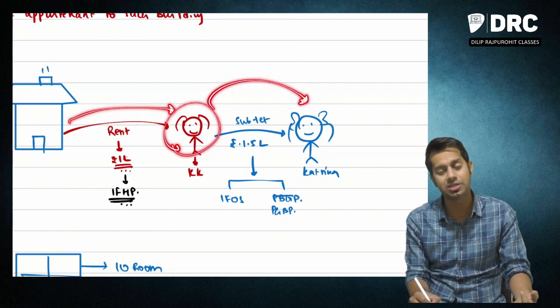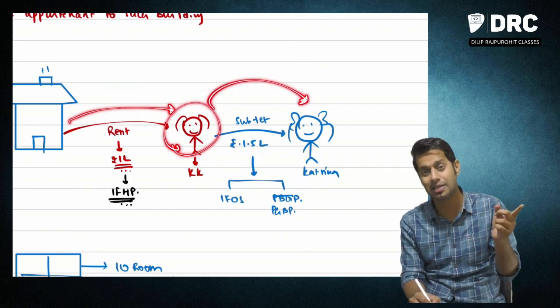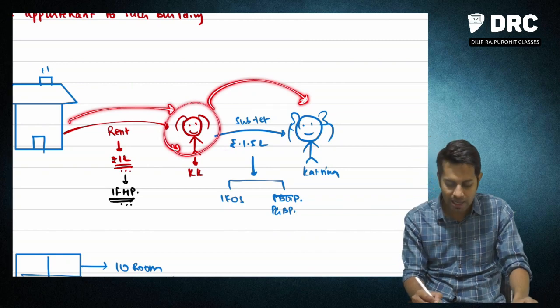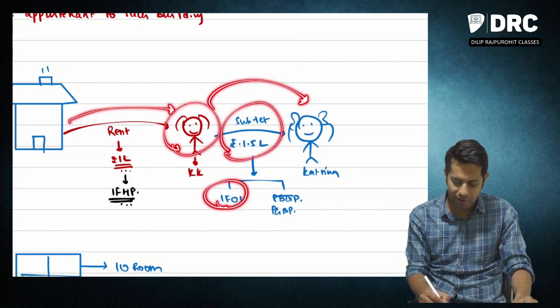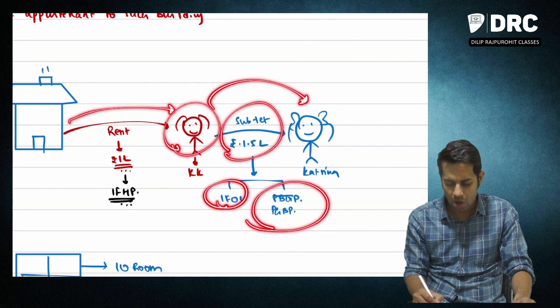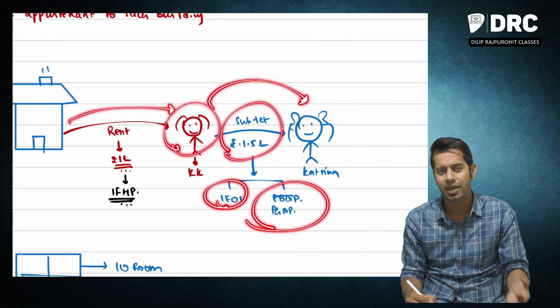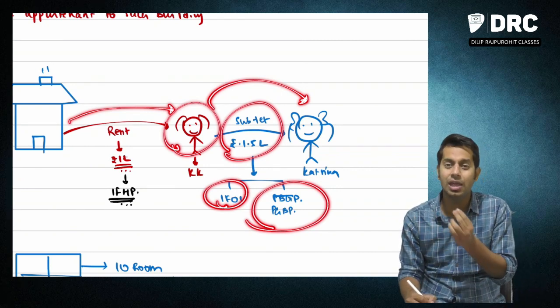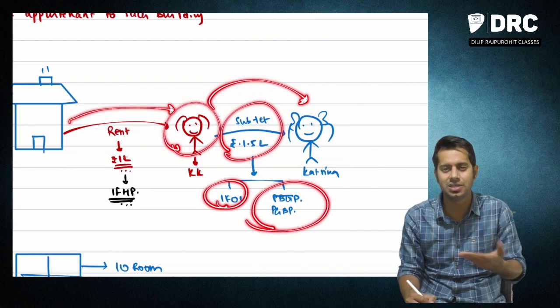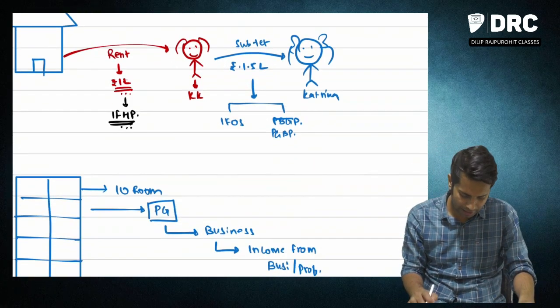Karina is letting out the same property to someone else. Whatever income she is earning will go either under income from other sources or under business head. It will go under the head income from business if it is her business, if Karina's business is only giving property on rent.